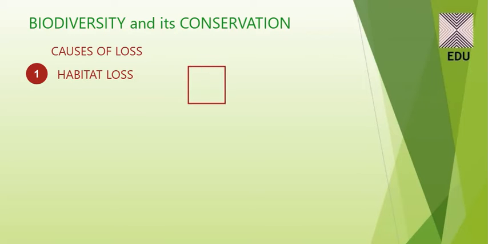So we have the concept of a habitat, a concept of a microhabitat, and a concept of the ecological niche. If I talk about the habitat level, suppose this is a particular area in which an animal is living.